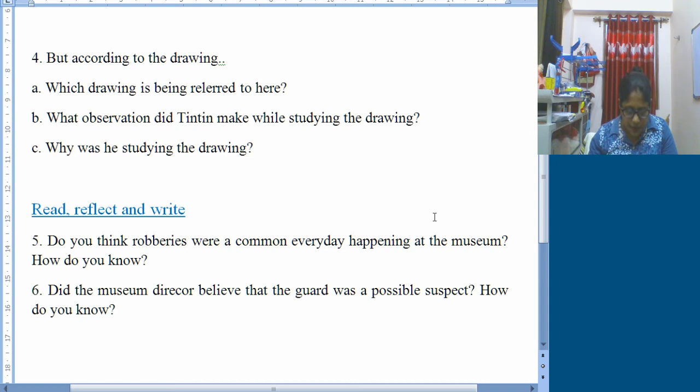We are provided with certain pictures and clues, and some scrambled words. I hope all of you have kept your books open. We need to unscramble them to get the exact word, which will end with graphy.